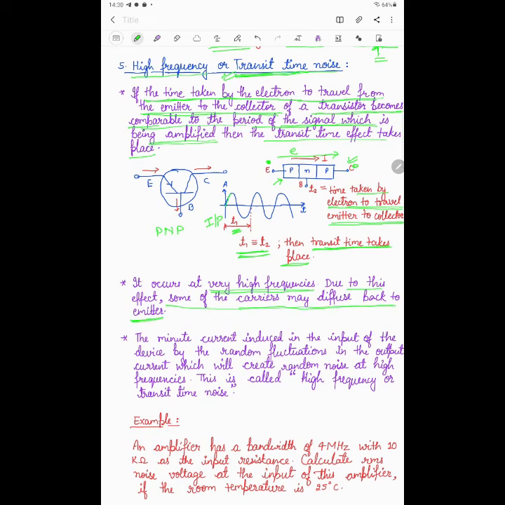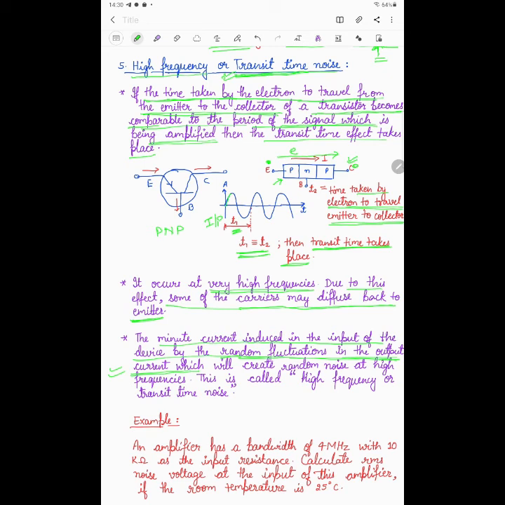Due to this carrier diffusion, a very minute current will be induced in the input of the device, and this minute current induction in the input may cause random fluctuation in the output current.